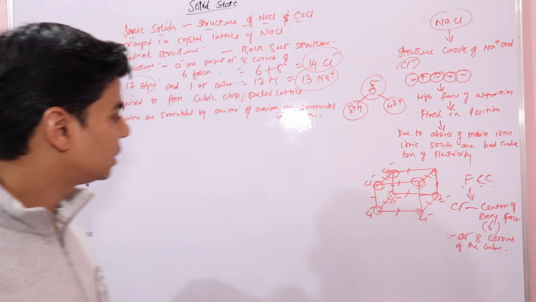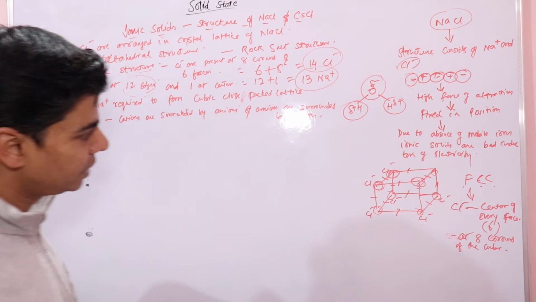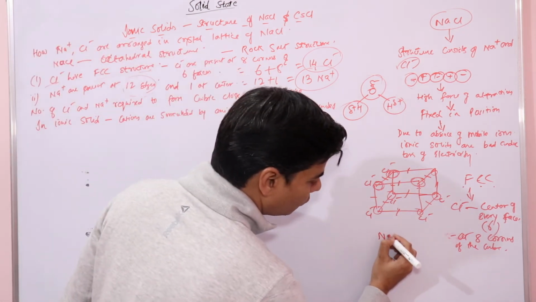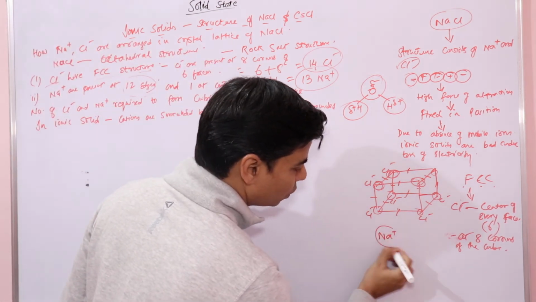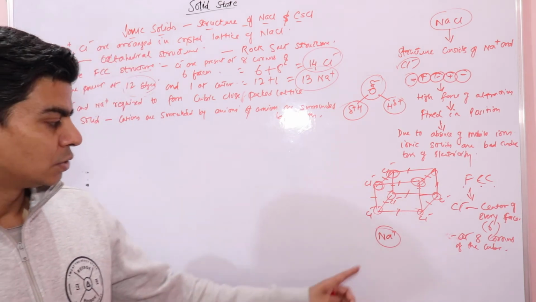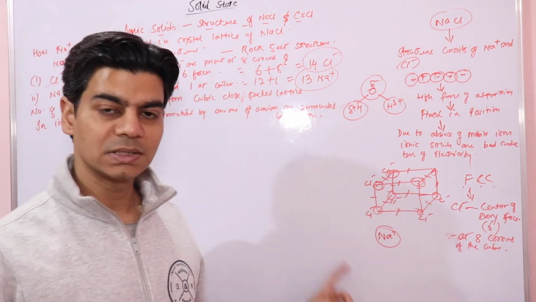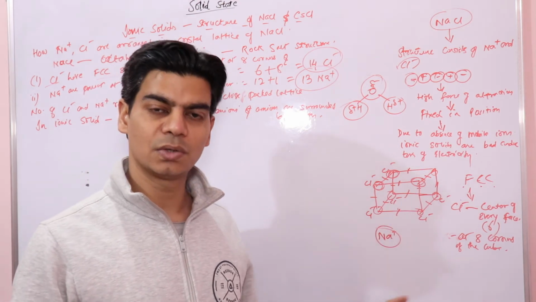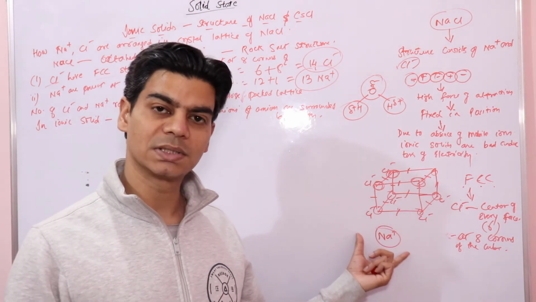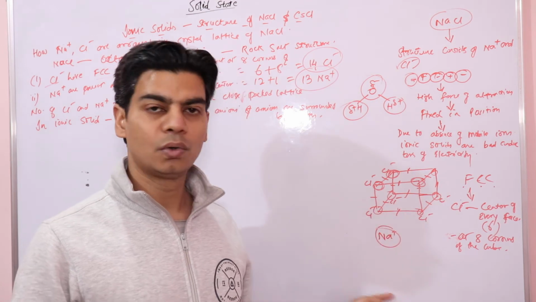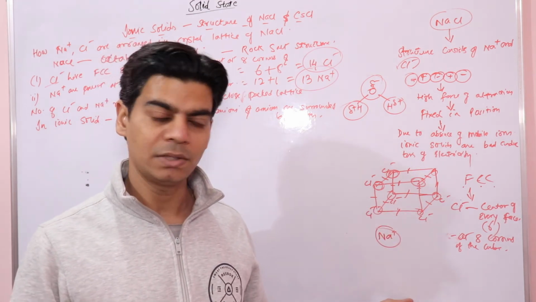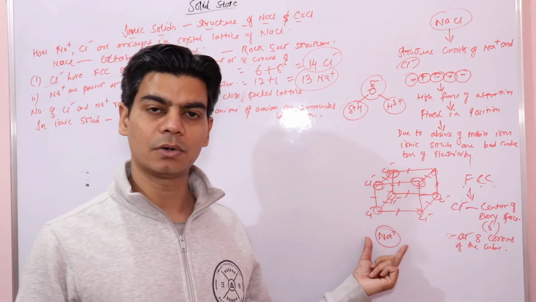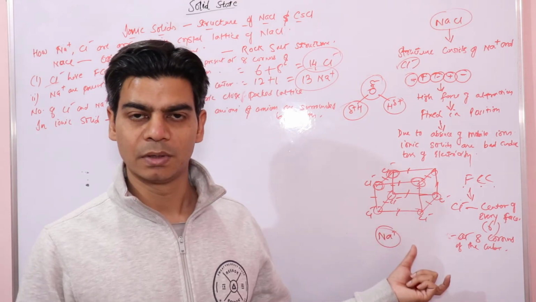So here in the structure of sodium chloride, if you want to find the coordination number of any sodium ion, every sodium ion is surrounded by 6 chloride ions. These 6 chloride ions which surround this sodium ion are its closest neighbors. So we say the coordination number of sodium is 6.